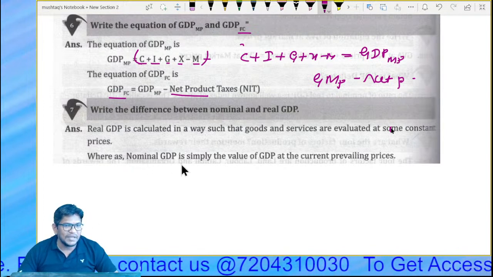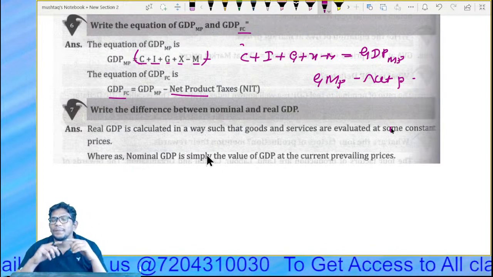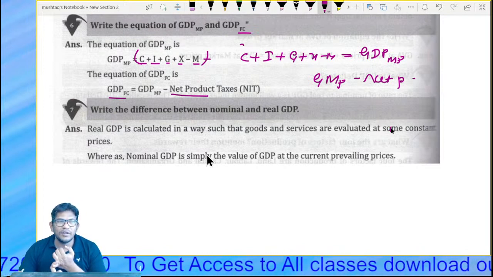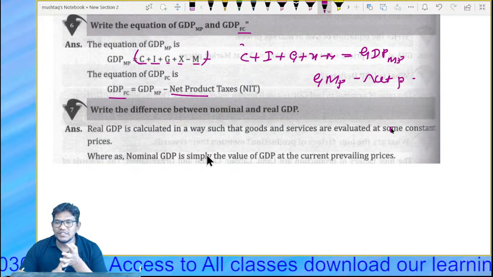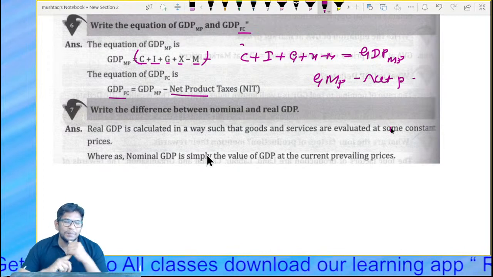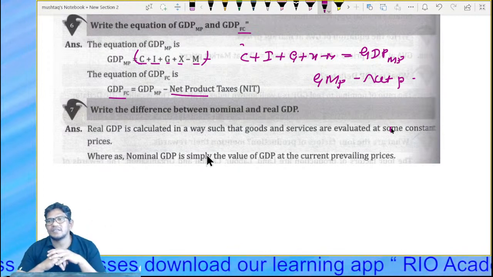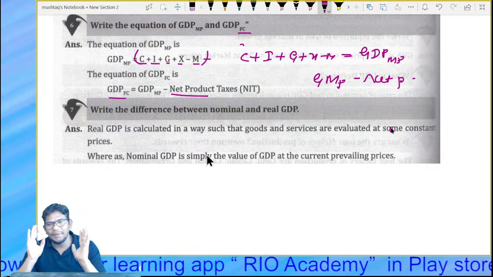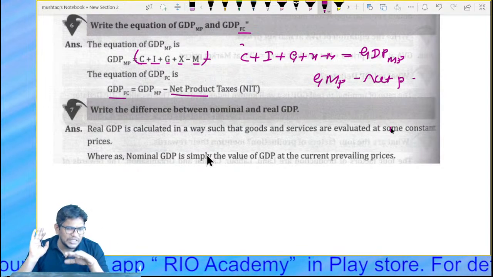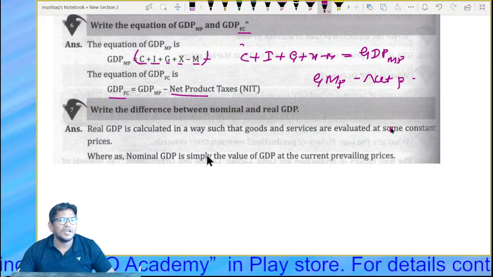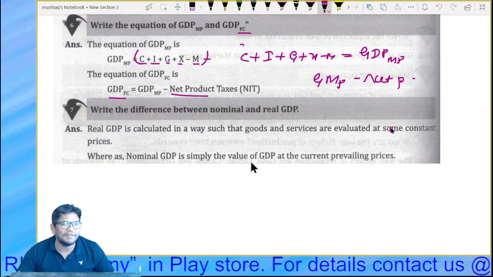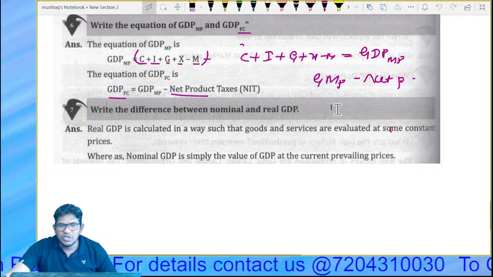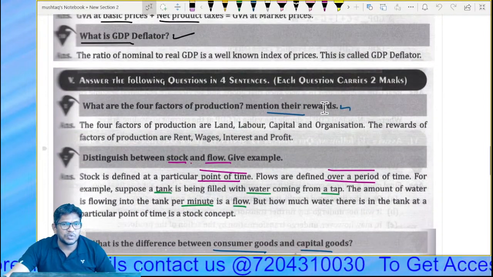In nominal GDP, we take into account the fluctuations, inflation and deflation; prices may increase or decrease. This was also discussed in the previous class, so go back and watch it. Nominal GDP is simply the value of GDP at current market price. So these are the 2 marks questions we have discussed.